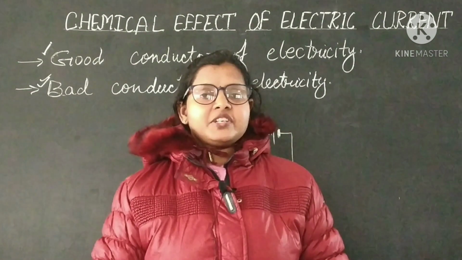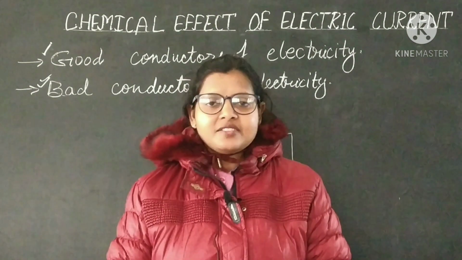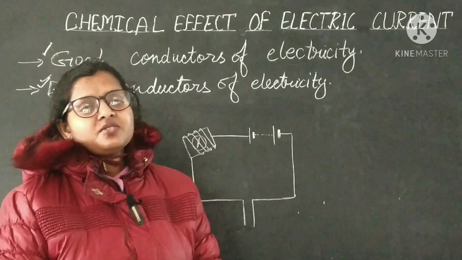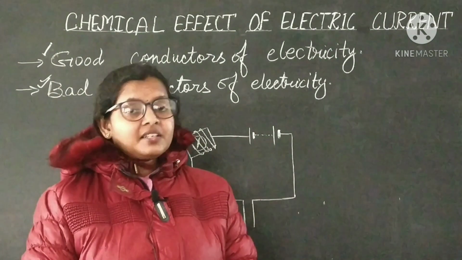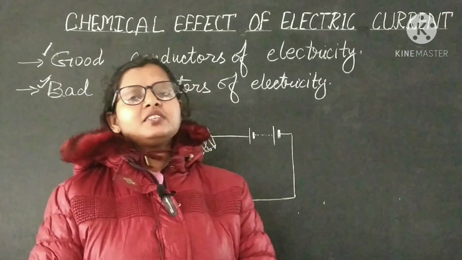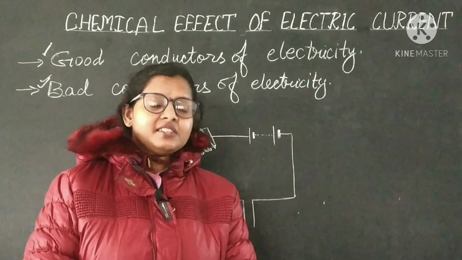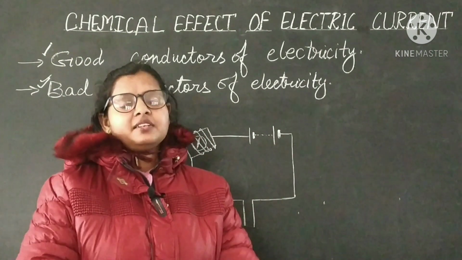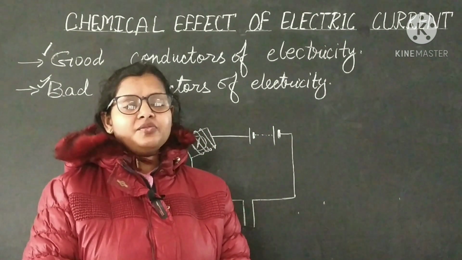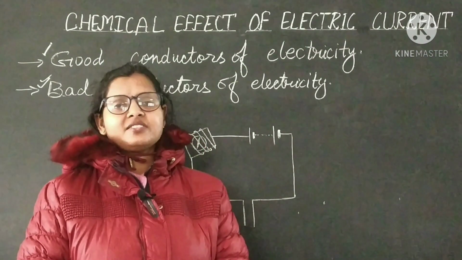Now here is a question: air is a poor conductor of electricity, but in case of lightning and thunder, it conducts electricity. Why does this happen? Dear students, under certain conditions, there are some materials, some metals and substances which are not conductors, but they will conduct electricity.